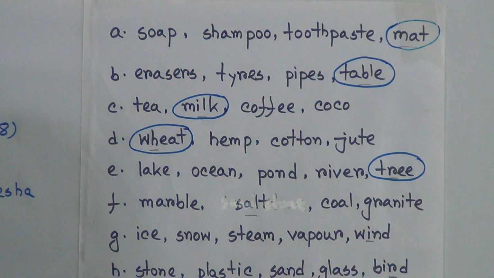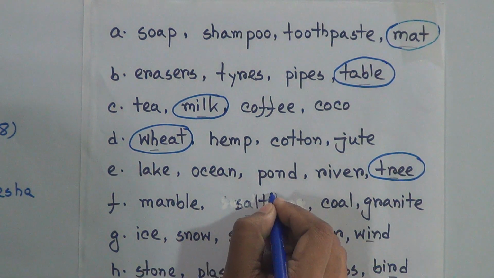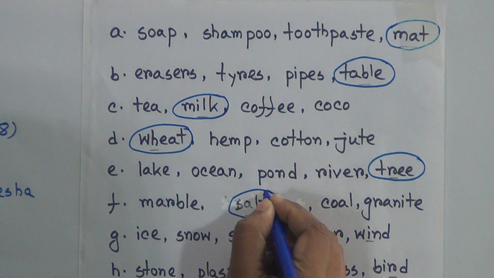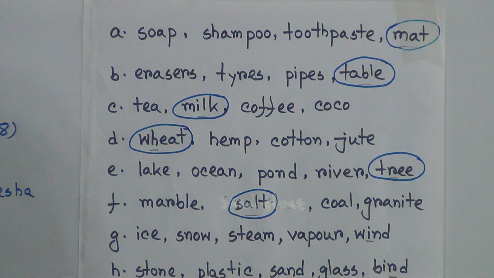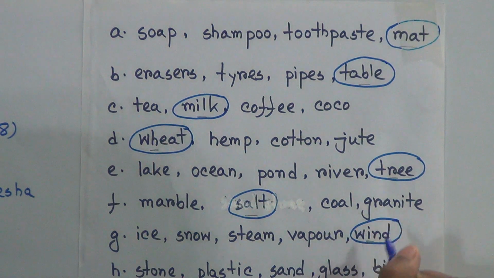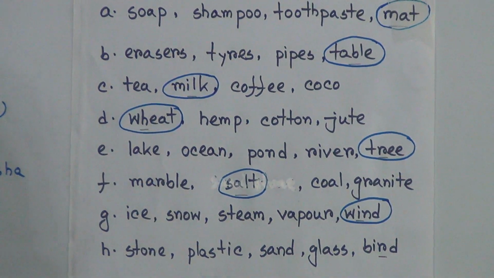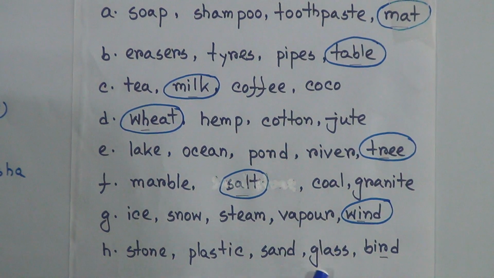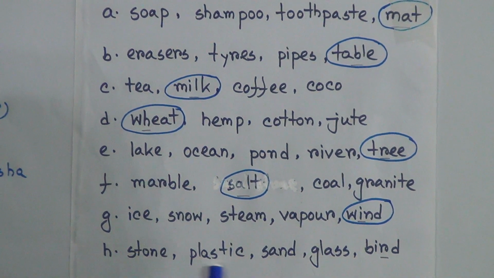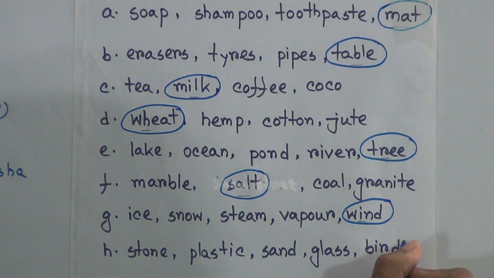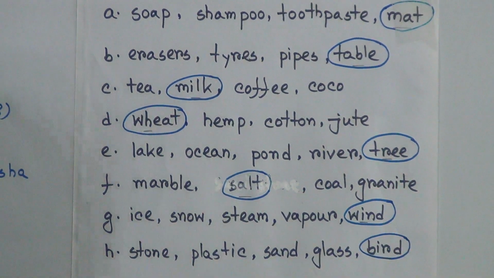Marble, coal, granite are form of carbon, but salt it is different, so it is odd one. Ice, snow, steam, vapor, wind. Ice, snow, steam, vapor, these all are the form of water, but wind is another thing, so odd one is wind. Stone, plastic, sand, glass, bird, these all are the non-living thing, only bird is a living thing.